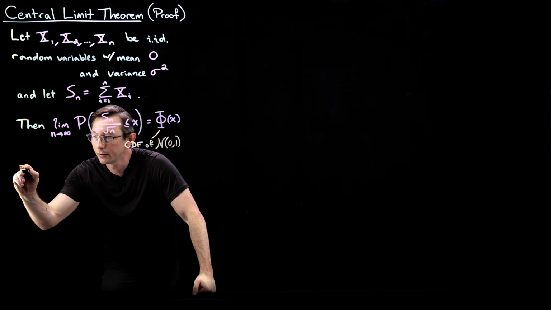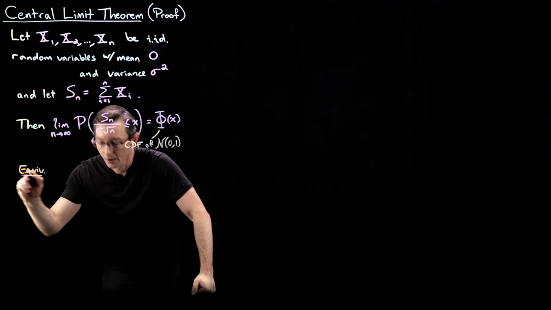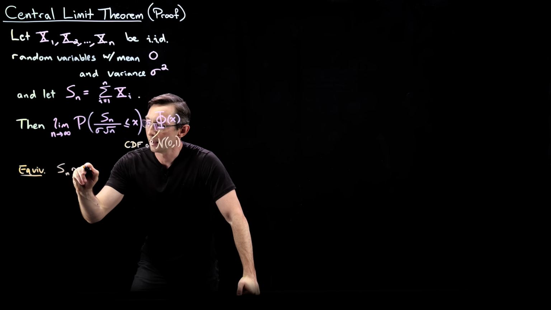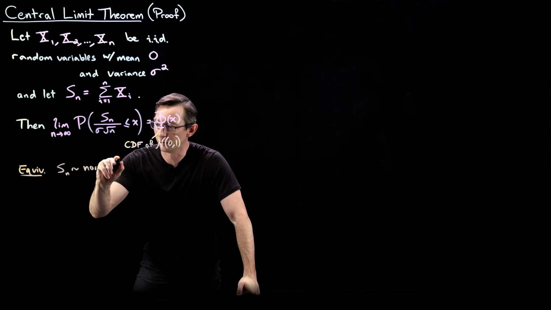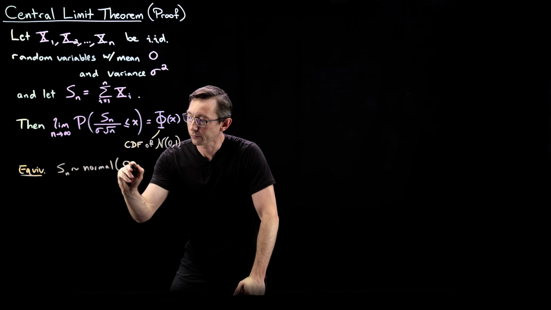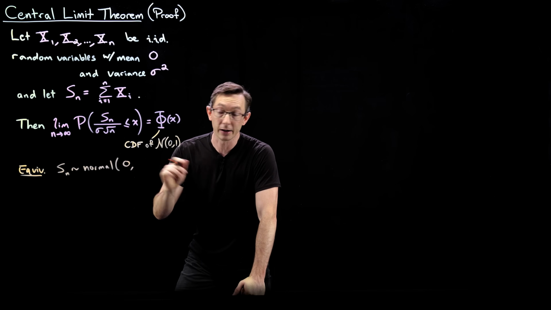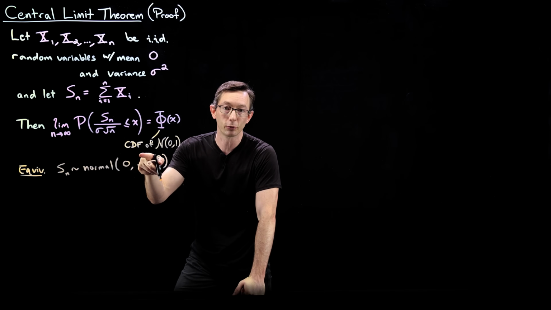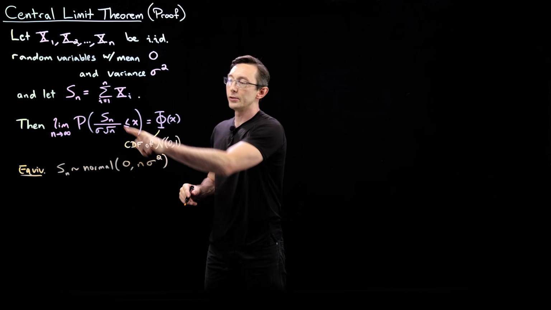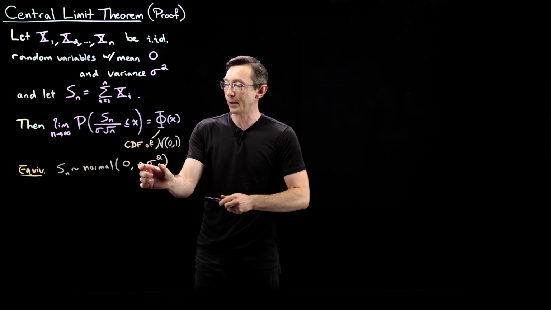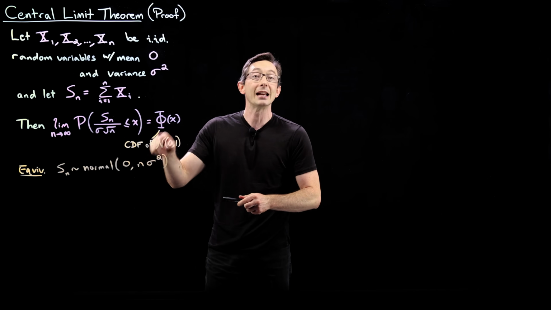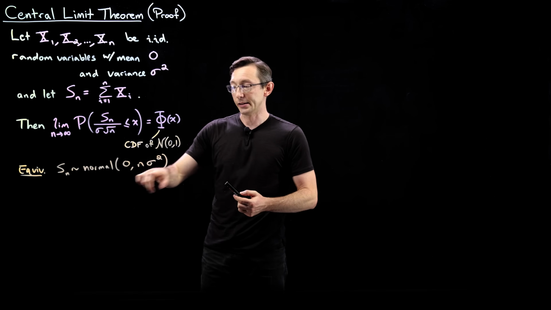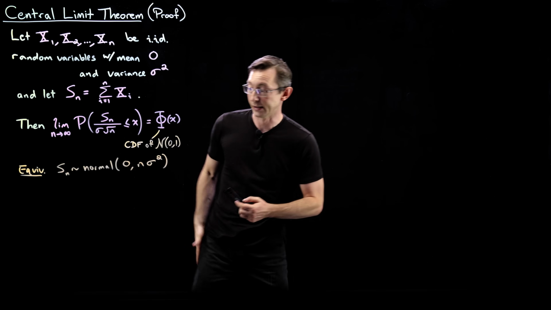Equivalently, you could say that this Sn is normal itself with mean 0 and variance n sigma squared, or standard deviation root n sigma. And that's what we're using here, is that if we divide Sn by its standard deviation, it becomes a standard unit normal, normal 0, 1. But Sn itself is a normal with mean 0 and variance n sigma squared.